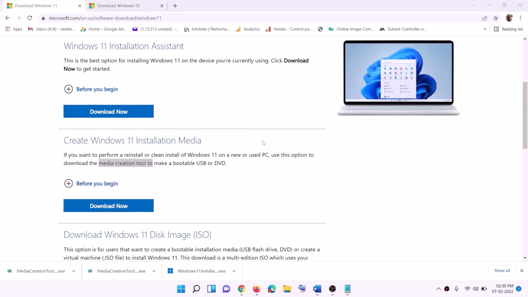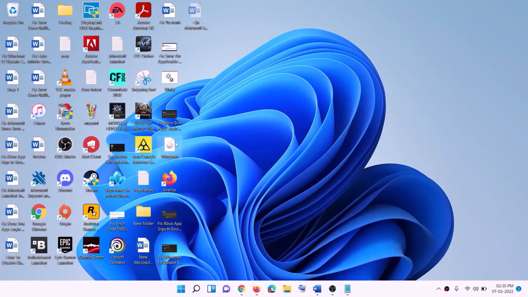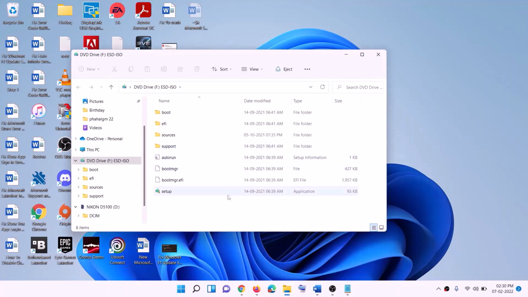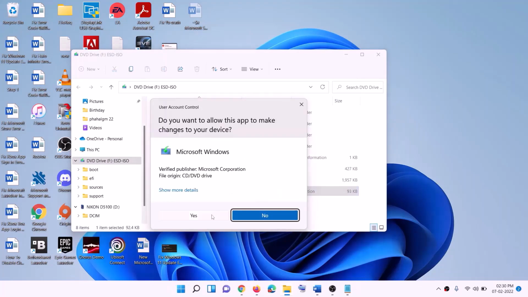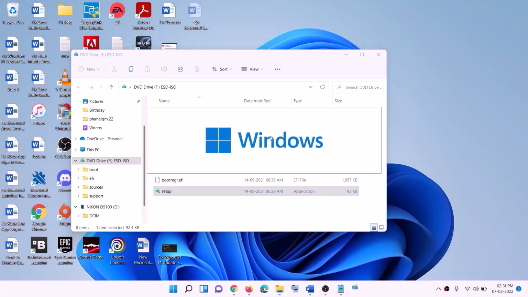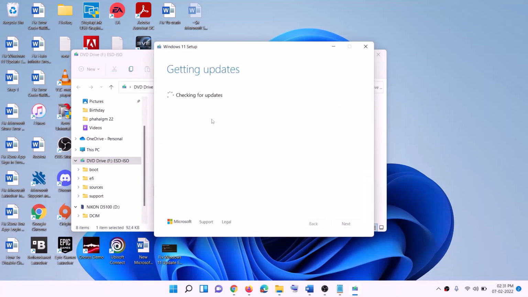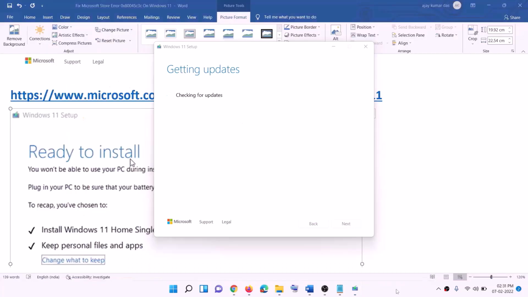Once the download is complete, click on Finish and then go to Desktop. Find the Windows ISO file. Double-click on the Windows ISO file, then run the setup file. Double-click on the setup file. Click on Yes to allow. This will load Windows 11 now, and here you can see Install Windows 11. Click on Next. It will check for updates. Then click on Accept. Again, it will check for updates.